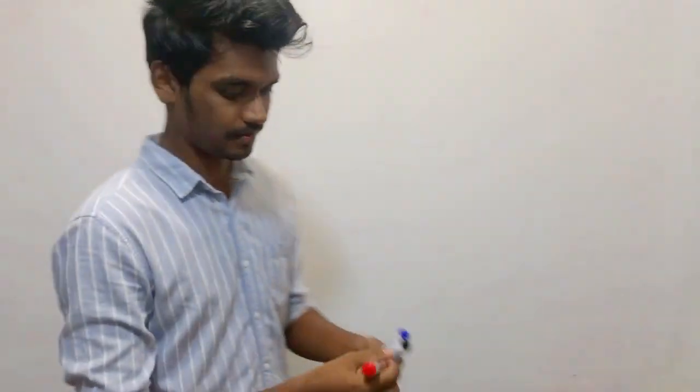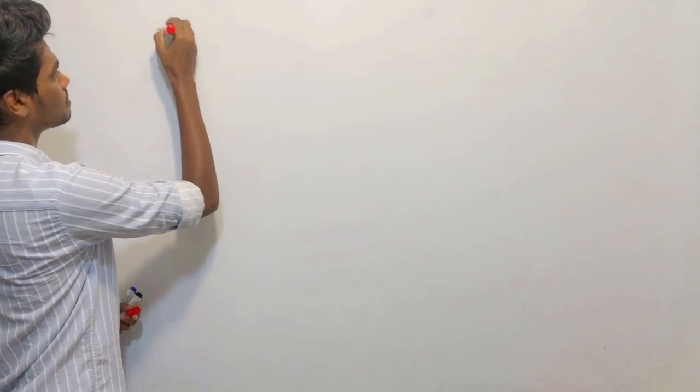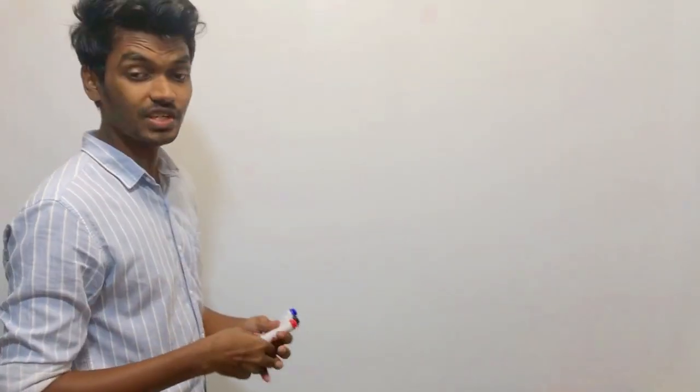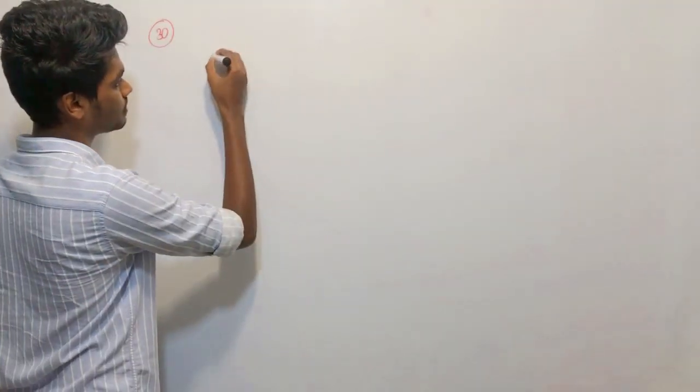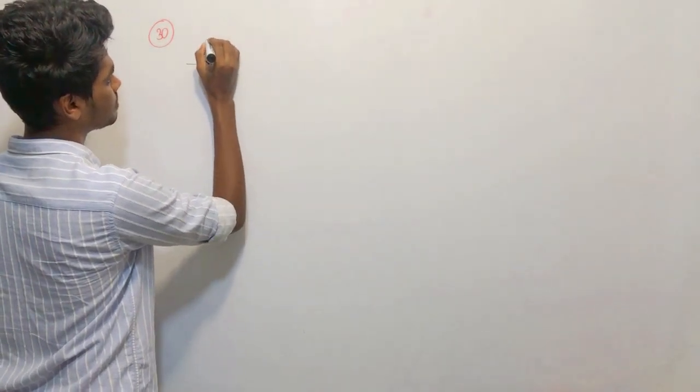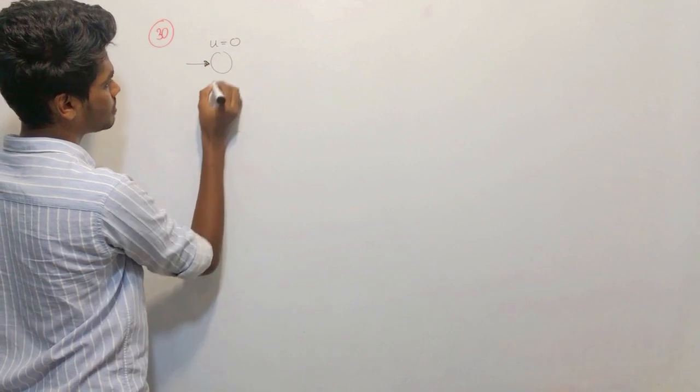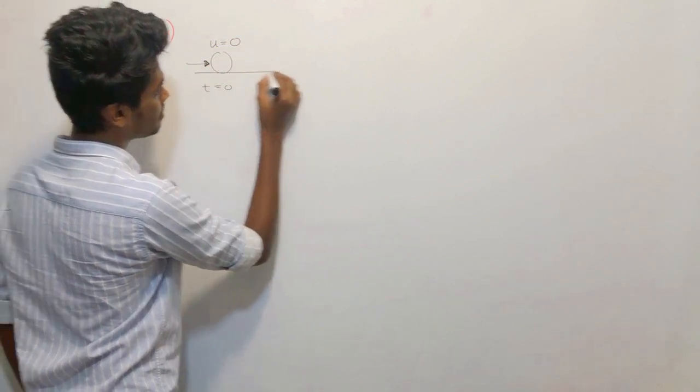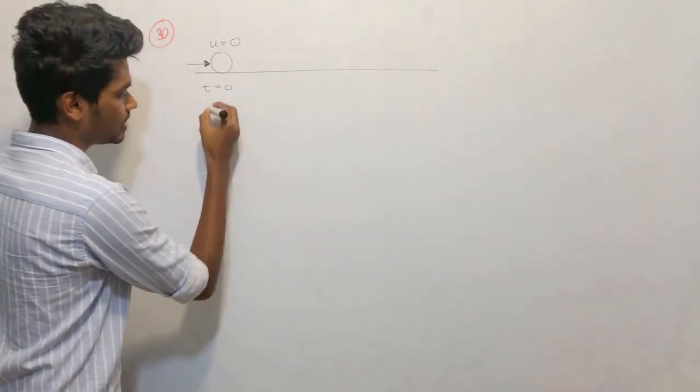This is a graph problem. They have given an F-t graph of an object of mass m, which initially starts from rest.